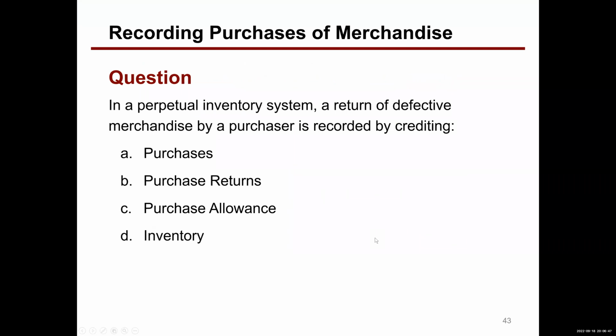Quick question for you. In a perpetual inventory system, a return of defective merchandise by a purchaser is recorded by crediting what? Well, in a perpetual system, it all revolves around inventory, inventory coming in and inventory going out, and the reductions in cost of the inventory and all those types of things. So it's D, inventory. When you return your merchandise, you don't have it anymore, right? So you have to reduce your asset inventory.